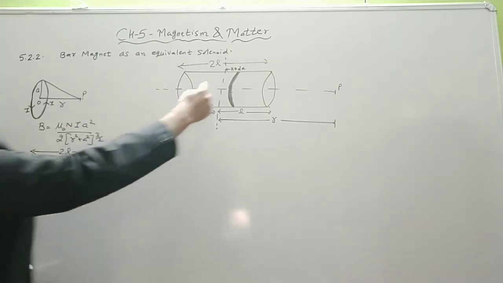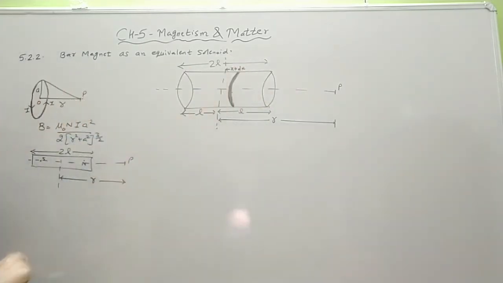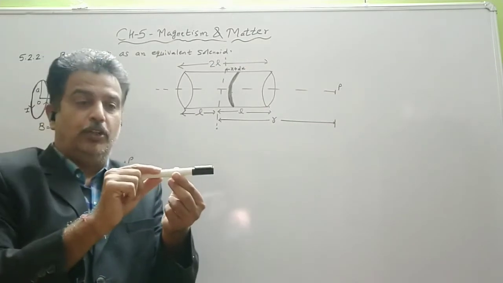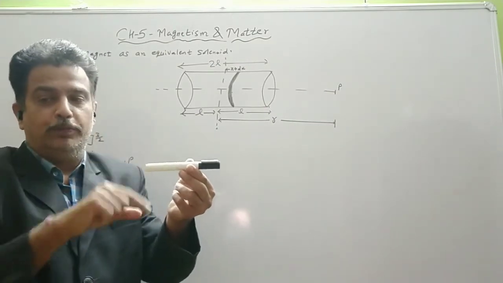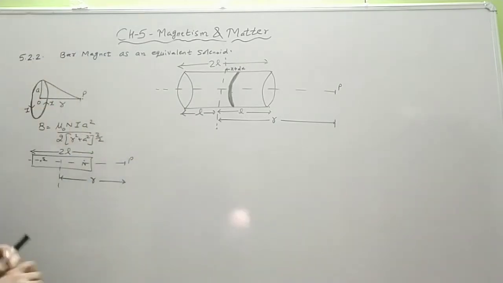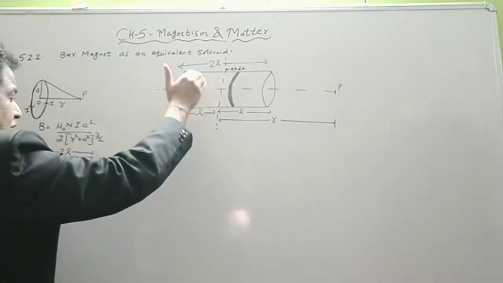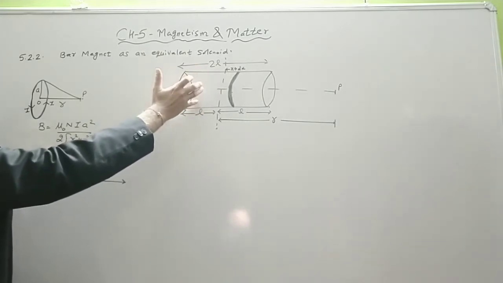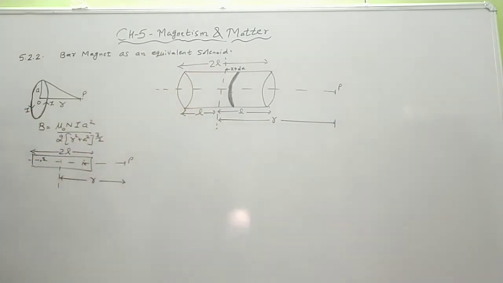Here the current is flowing in a circular loop. If this is a solenoid, this is a circular loop, and we know how the solenoid was formed: it was a helical coil. So the circulating current in the solenoid will help us to understand the magnetic field of a bar magnet. Now the formula for the magnetic field intensity at point P due to n turns was mu naught n I a square, where a is the radius, upon 2 (r square plus a square) to the power 3 by 2.